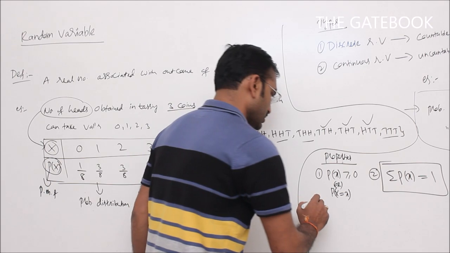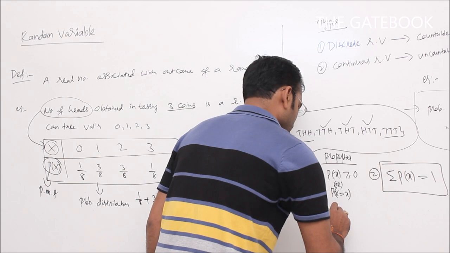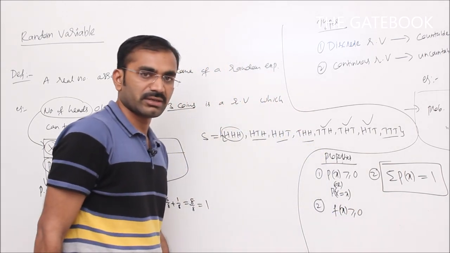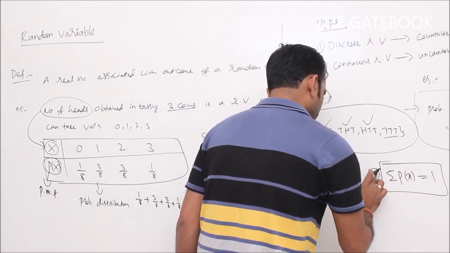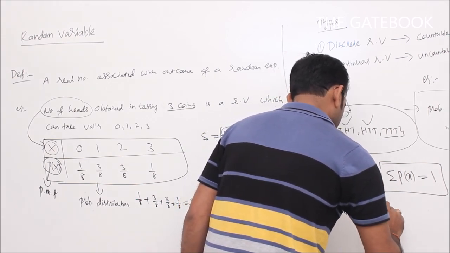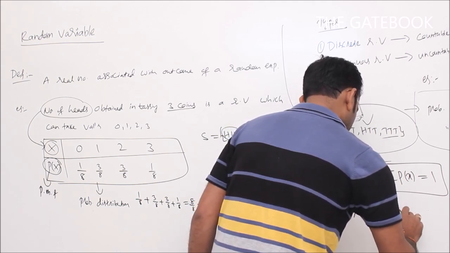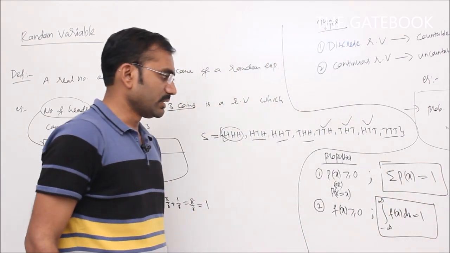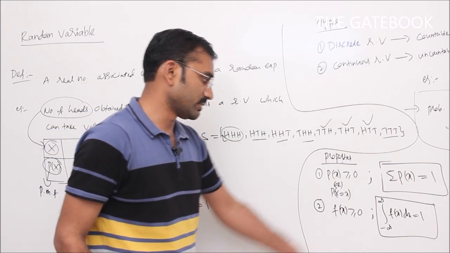Similarly, take a continuous random variable. The properties of a continuous random variable: first property, f of x is greater than or equal to 0. The function is greater than or equal to 0. Next, the second property: integral from minus infinity to plus infinity of f of x dx is equal to 1. It is called total probability here. That is called total probability.